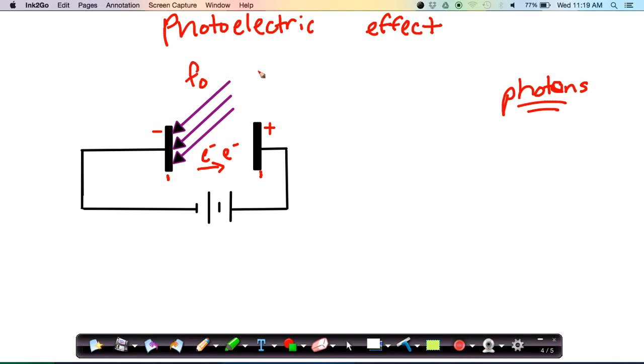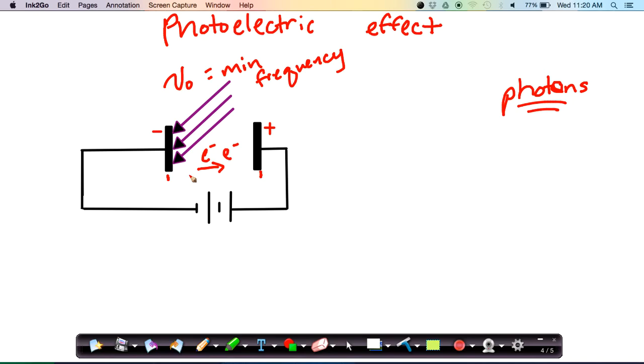I'm using the physics variable. We use nu for frequency here in chemistry, so we'll call that nu naught. This is a minimum frequency. Anything less than that minimum frequency of light will not eject an electron from the emitter plate.